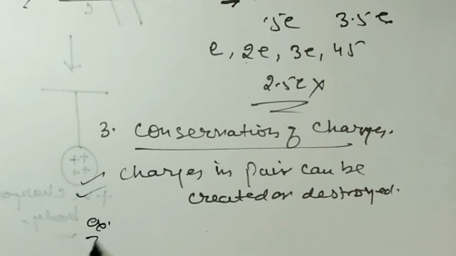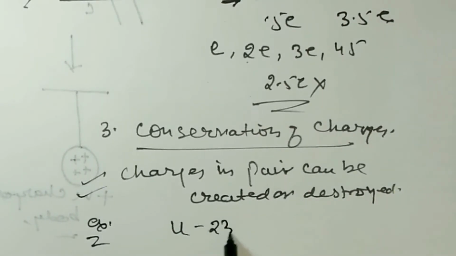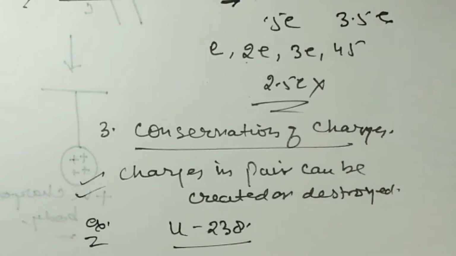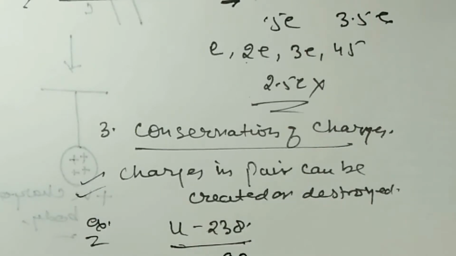Suppose I am taking an example at the nuclear level: the decay of uranium-238. It is a radioactive decay. Atomic mass of uranium is 238. Atomic number of uranium is 92.